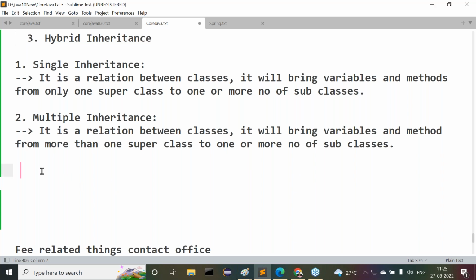But here the point is, multiple inheritance is not possible in Java. Java does not support multiple inheritance. Why does Java not support multiple inheritance? What is the reason for it?